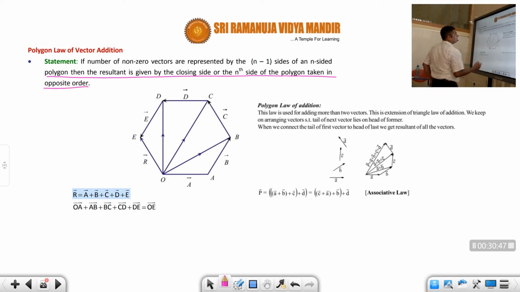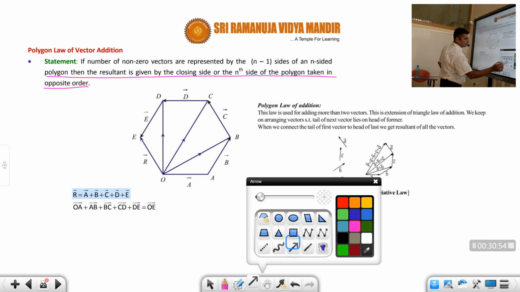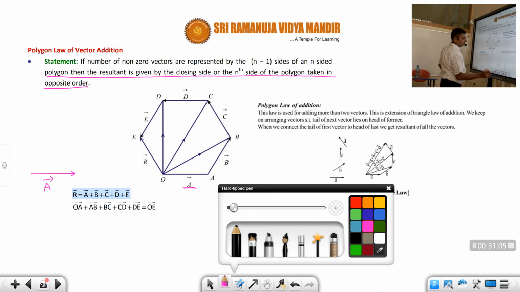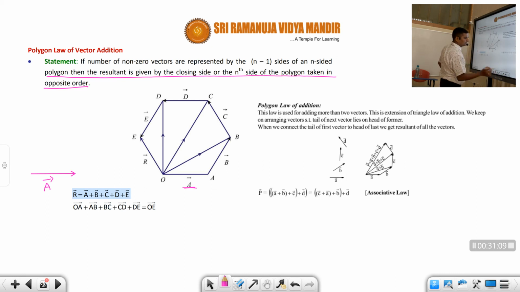For example, suppose you take a hexagon and take the vectors in order. Suppose this is one vector a bar like this. Next, another vector is there. Just like the triangle law, place the tail of the second vector at the head of the first vector. That's all. This is the second vector b bar.